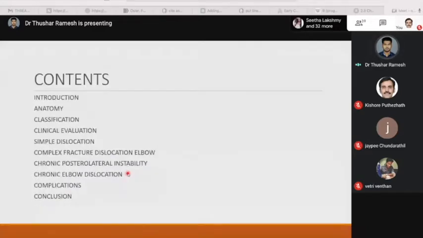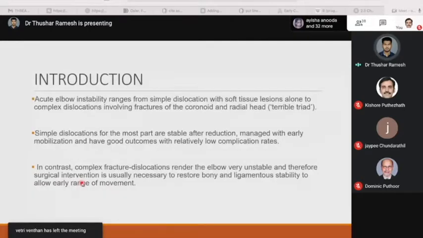Today, we will be having a topic presentation on elbow instability. Contents. This discussion will be going through an introduction, anatomy, classification of elbow instability, how it is clinically evaluated, and we'll have some discussion on simple dislocation, complex fracture dislocation of elbow, chronic posterolateral instability, chronic elbow dislocation, and complications, and a conclusion. First, let's see the introduction.